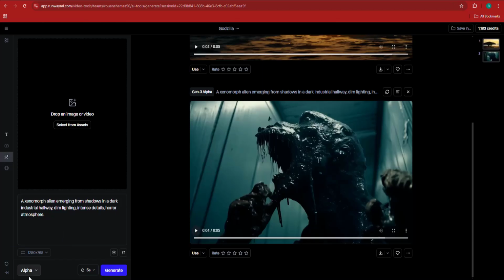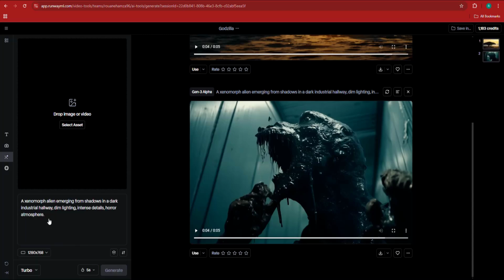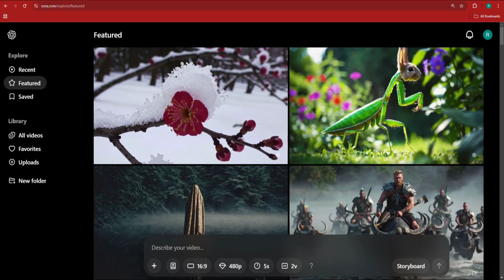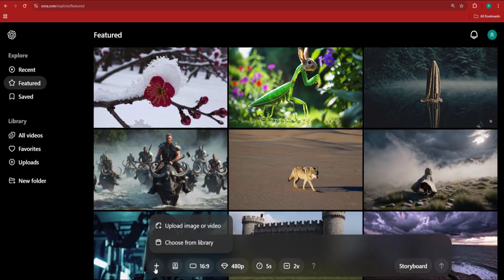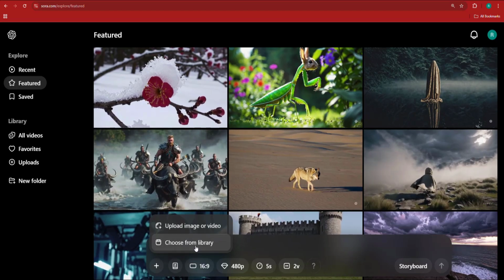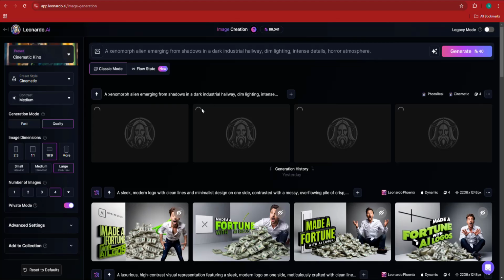In the meantime, I could also switch from Gen 3 Alpha to Gen 3 Alpha Turbo, and I'm going to drag an image once I have an image from Leonardo. Now, in order to add an image, there is this plus button. It allows you to even add an image or a video or choose from your own library here. Now I'm going to upload, but first let's wait for Leonardo's response.